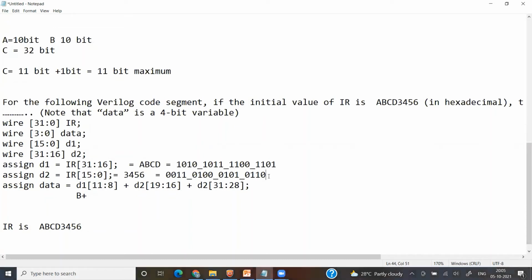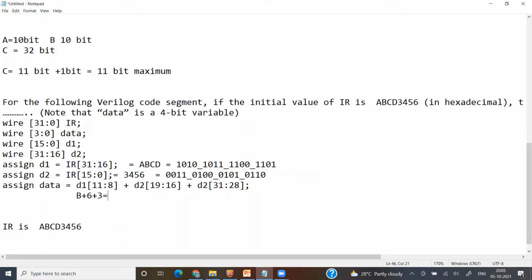So now for D2, it will start from 16 because LSB is 16, MSB is 31. So this bit is bit 16 and this bit is bit 31. So 19 down to 16: 16, 17, 18, 19. So this value is my 19 down to 16. This value is like 6. Okay. So next is D2 31 down to 28. D2 MSB is 31. So this is 31, this is 30, this is 29, this is 28. So it is like 3.